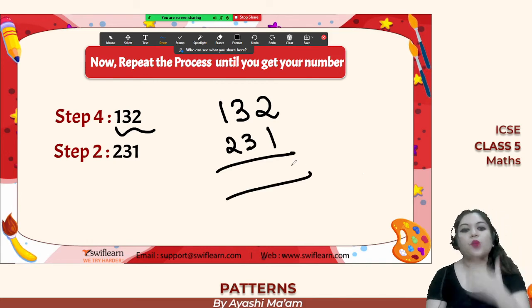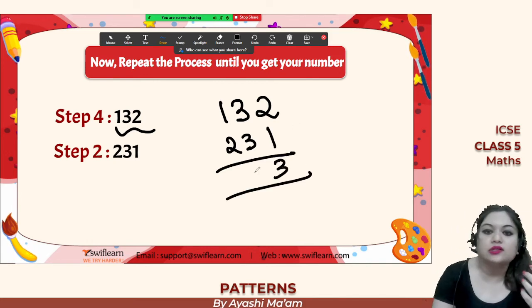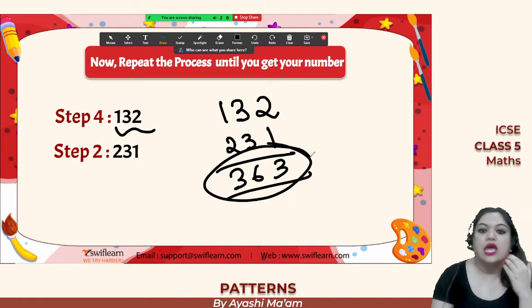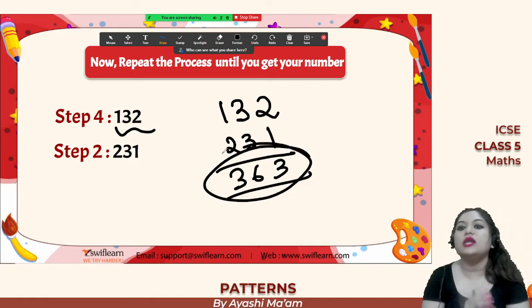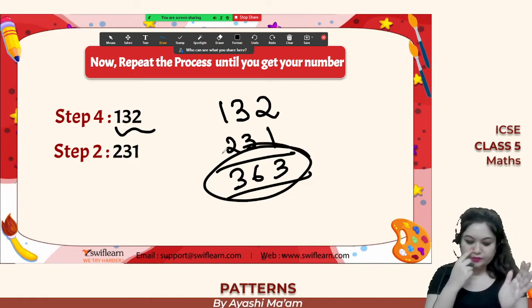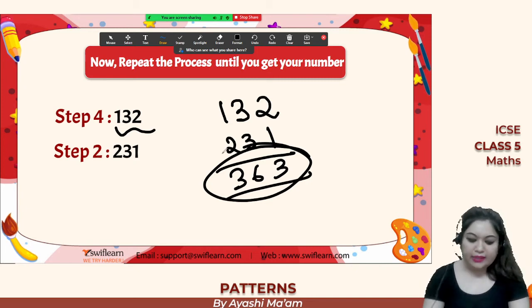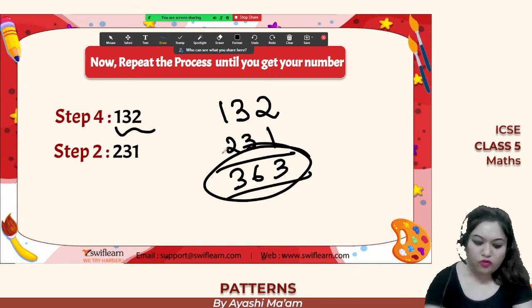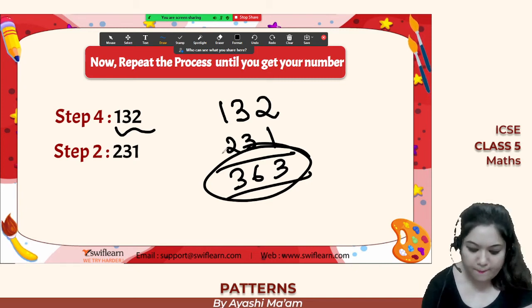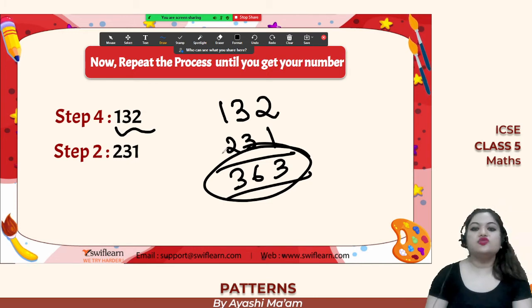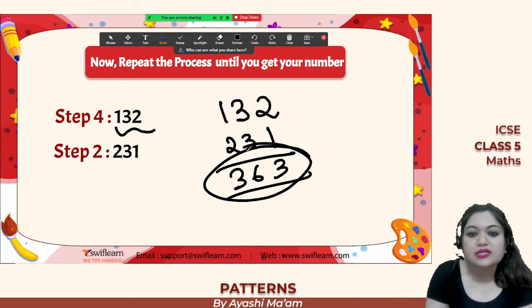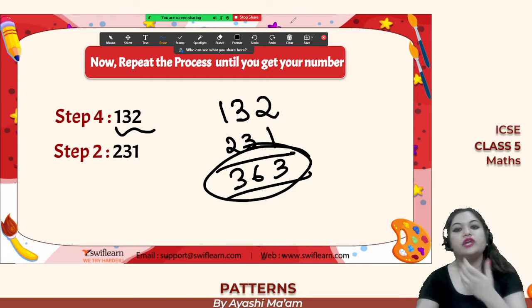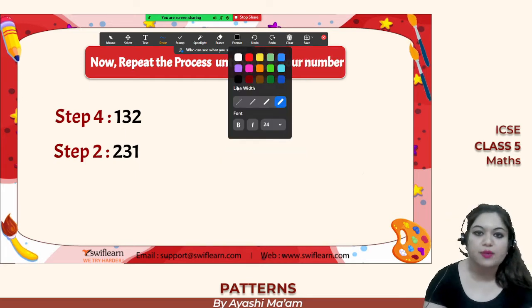So simply keep on repeating the process. So you will get 3, 6 and then 3. Now this has turned into a special number, right? That is, you are getting, what are you getting over here? That 363. If you read from the left hand side also, it is the same answer. If you read from the right hand side also, you will get the same answer.